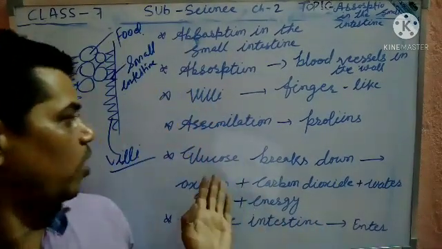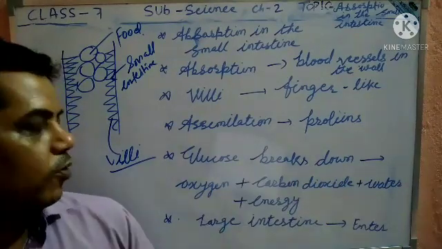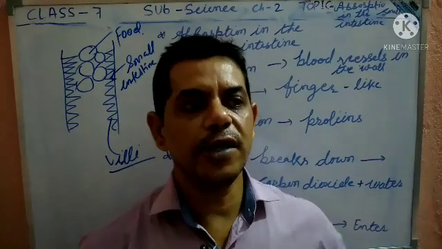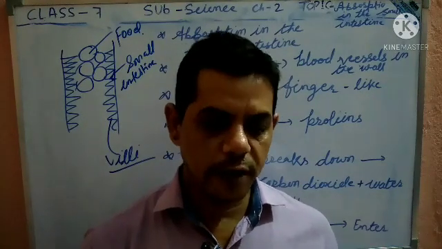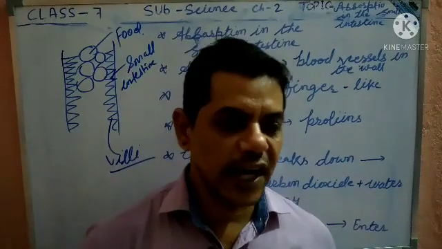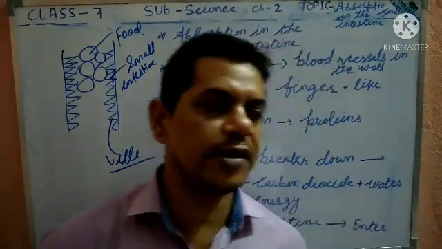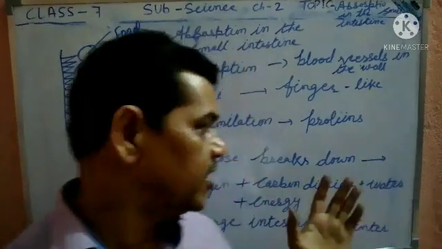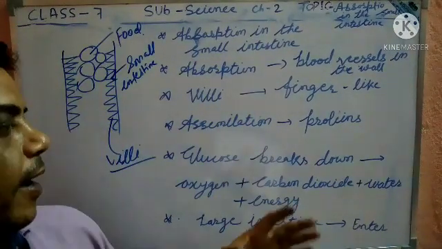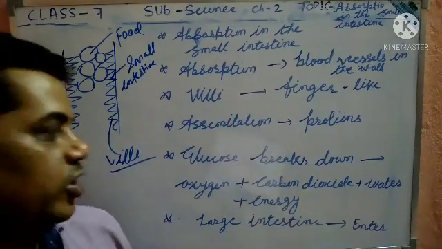Now the next point is glucose breakdown. After the vitamins, protein and other things are absorbed in the body, they break down into glucose. Glucose is accepted inside our body and breaks down into oxygen, carbon dioxide, water and energy.